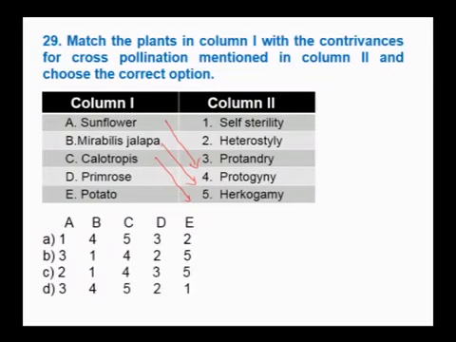In primrose, the varied length of the stamen and the pistil is heterostyly. In potato, it is self-sterility, and also in petunia and tobacco. Therefore, the answer is D.